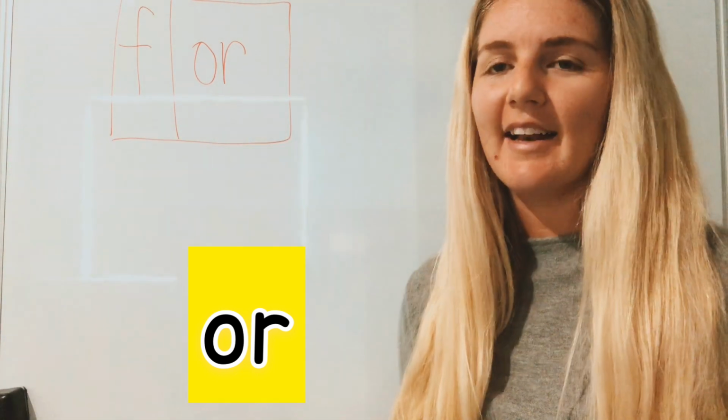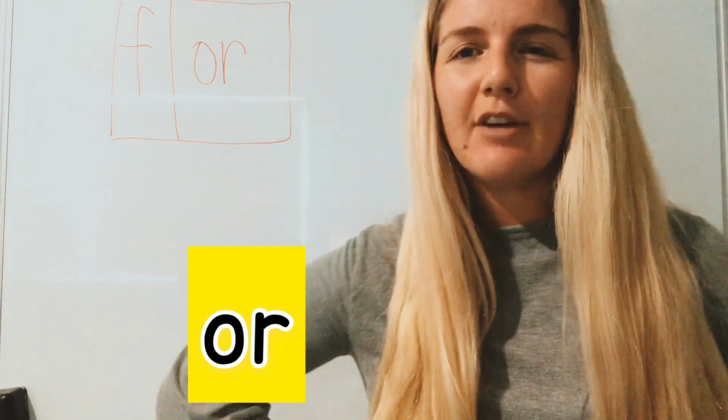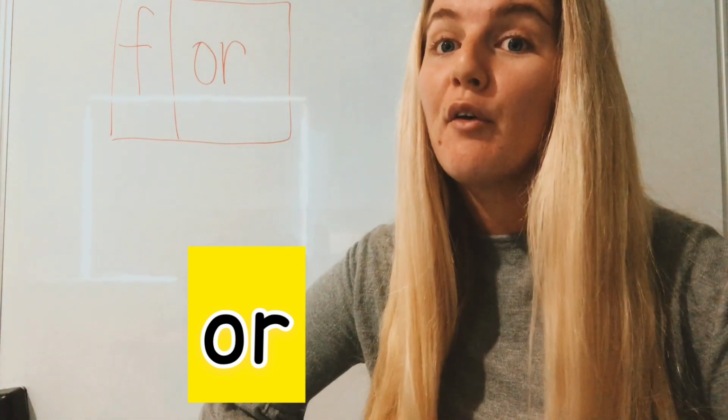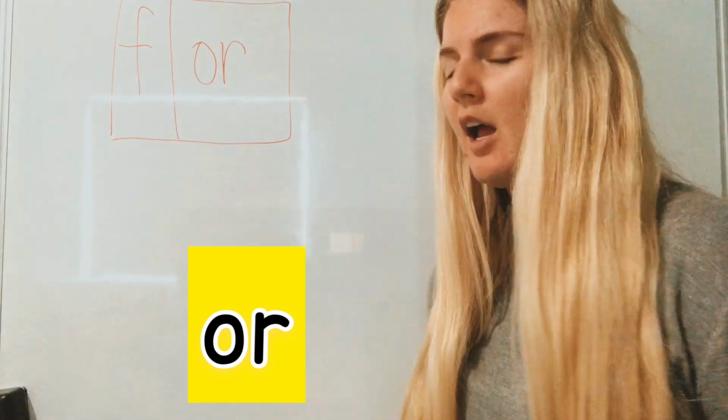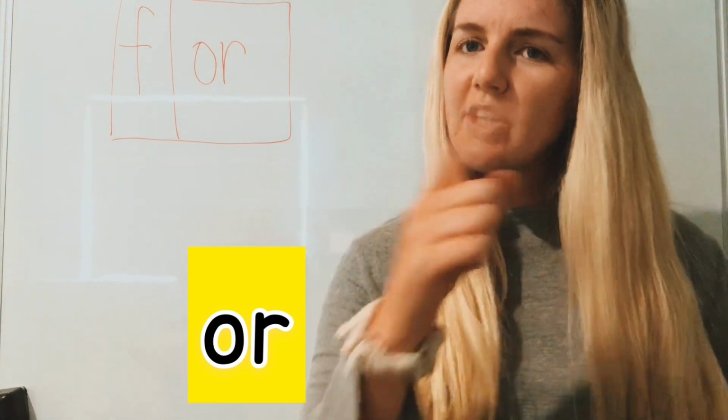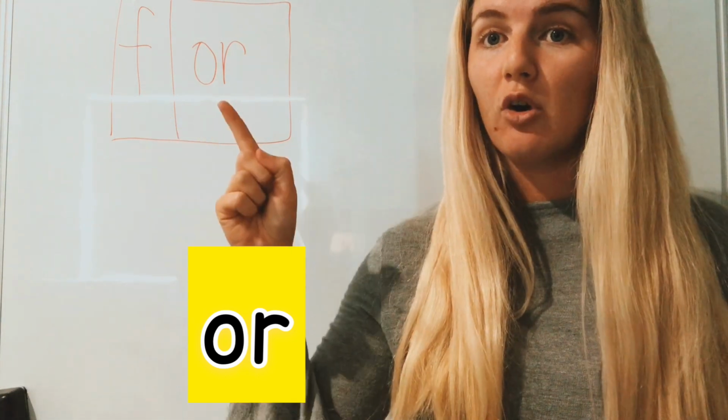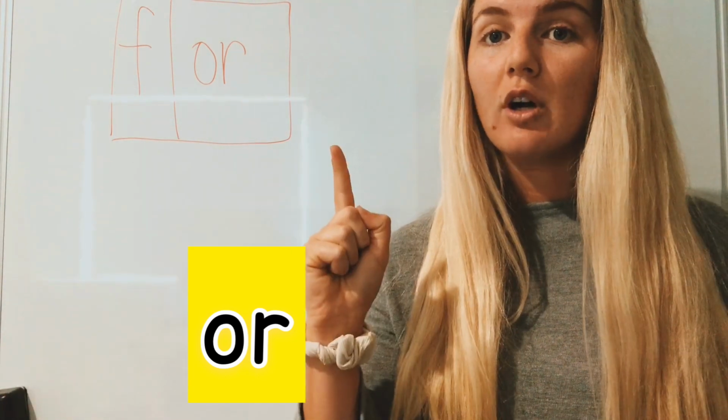For. Well done. Now, boys and girls, if you can spell for, you can spell fork. Like I eat with my fork. What do you think goes on the end of for to make it fork?